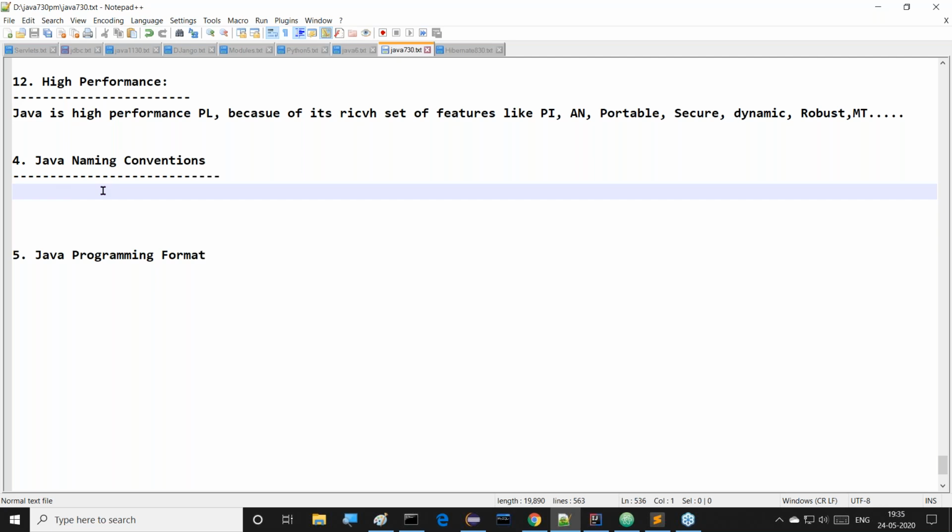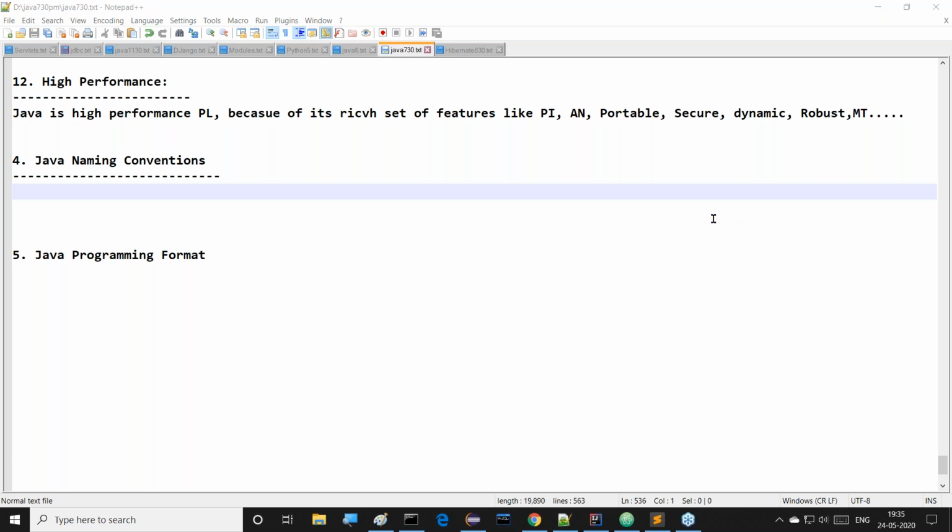Right, sir. Now coming to the content, Java naming conventions. Anyway, today at the end of the class, I will talk with you regarding this. I will check this at the end of the class today.